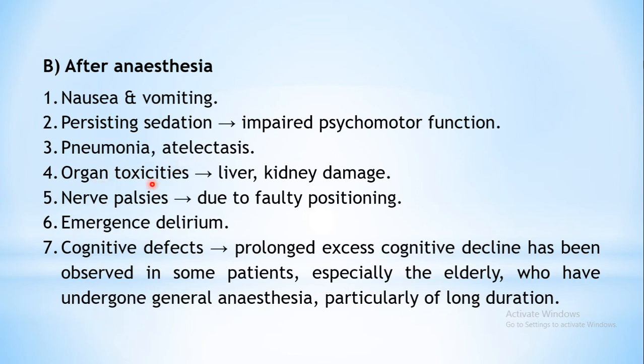Then organ toxicities may occur. We have seen that certain agents have deleterious effects on liver and kidney. Halothane we have seen, the metabolite is responsible for liver damage. Urine output may be reduced. So liver and kidney may get affected by certain agents. Nerve palsies are another problem, that is, of the nerves wherever it is injected. Supposing there are faulty injections, the nerves in that vicinity may get damaged, so nerve palsies may be precipitated. Then emergence delirium, that is delirium, a confused state or uneasiness or mental clouding, will be produced during the recovery. So that is known as emergence delirium.